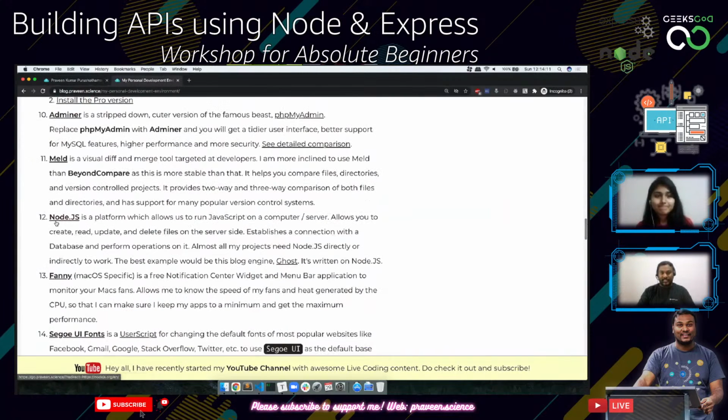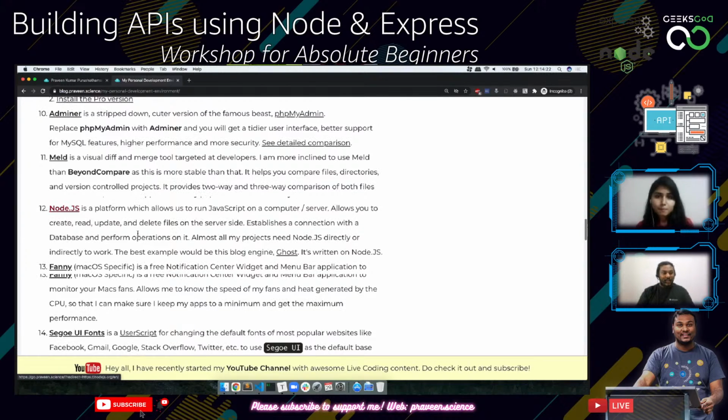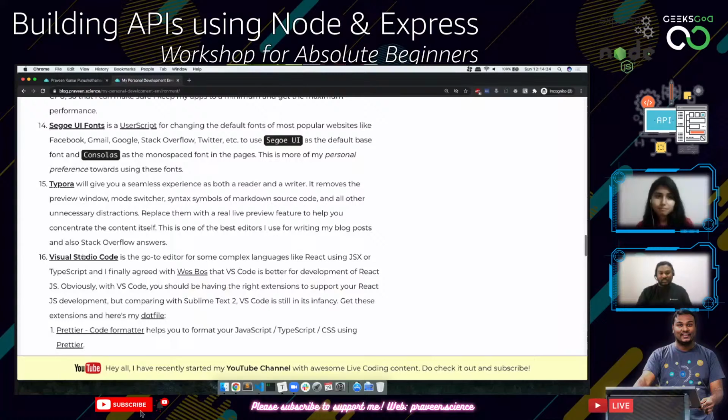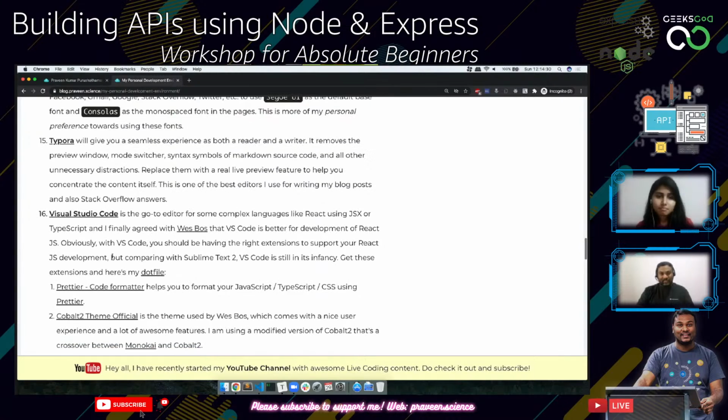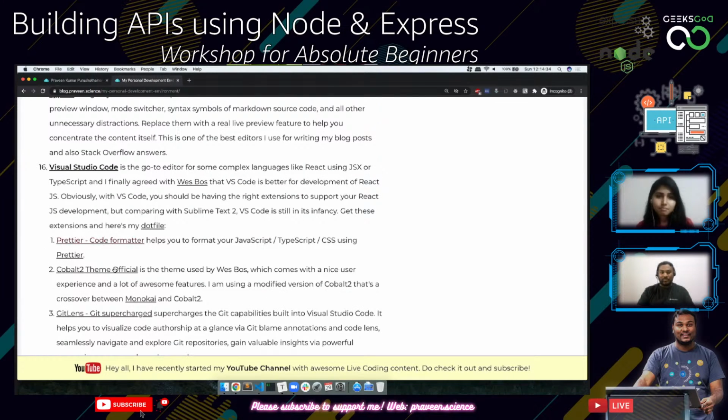We need Node.js. So outside of browsers, where JavaScript runs, it runs on Node.js. So Node.js is a platform that allows you to execute JavaScript. And then we have something called VS Code. Visual Studio Code is the best editor right now for all the JavaScript based stuff. And also it has some pretty awesome plugins, which I will be showing you in a bit.